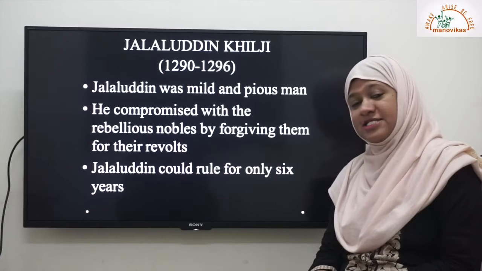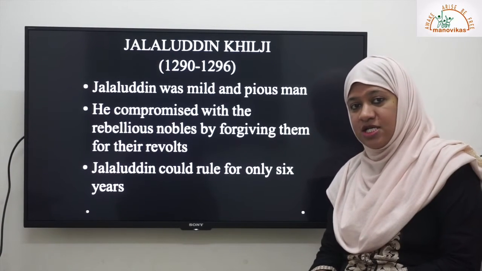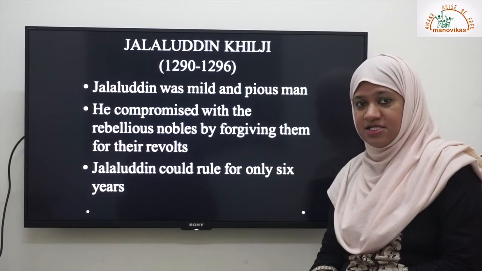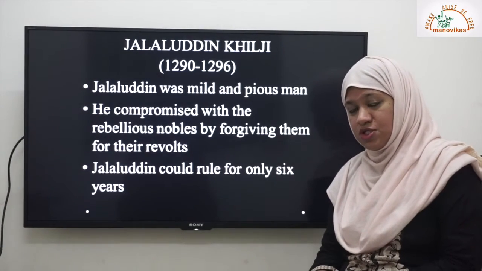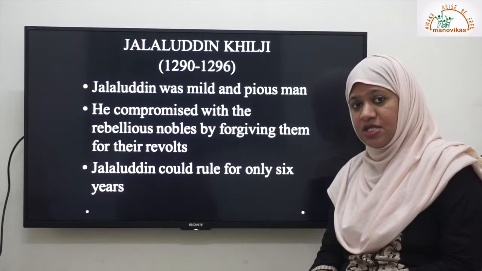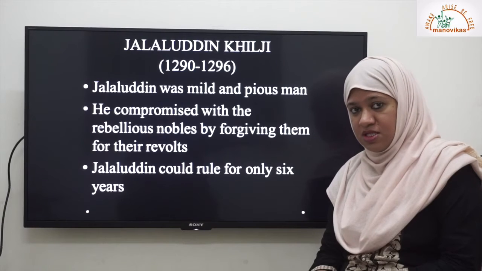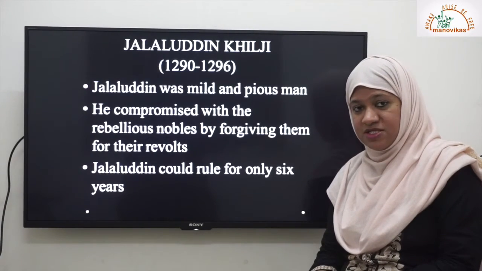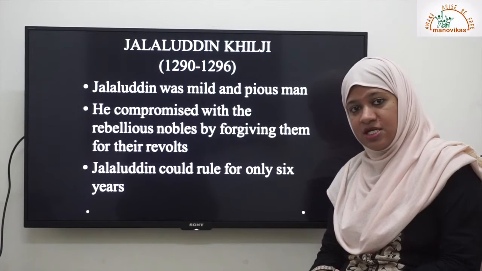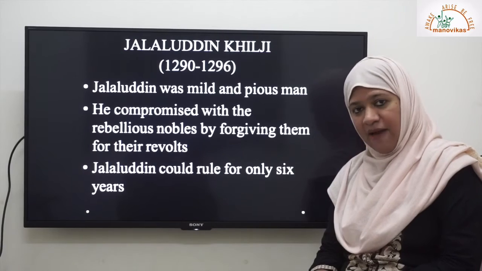He ruled only for 6 years, because then his nephew Alauddin Khilji conspired against him. Alauddin Khilji was his nephew. Later, he also became his son-in-law. He bribed the nobles to bring them in his support, and these nobles killed Jalaluddin Khilji, and Alauddin Khilji overtook the empire.